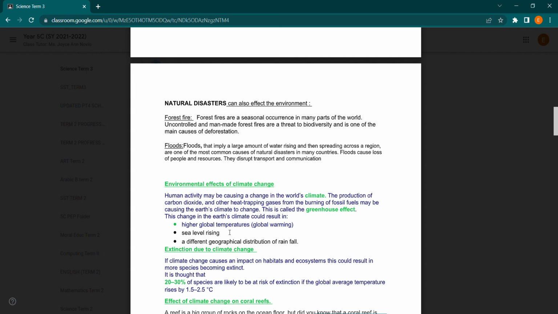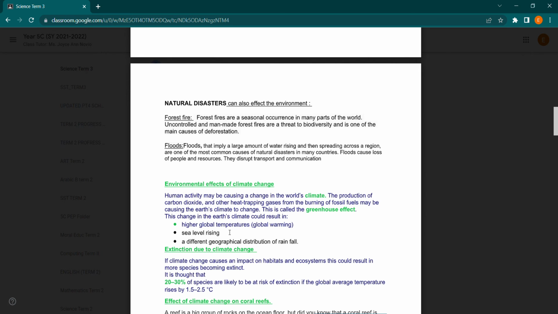Human activity may be causing a change in the world's climate. The production of carbon dioxide and other heat-trapping gases from the burning of fossil fuels may be causing the Earth's climate to change. This is called the greenhouse effect. This change in the Earth's climate could result in higher global temperatures or global warming, sea level rising, a different geographical distribution of rainfall, and extinction due to climate change.